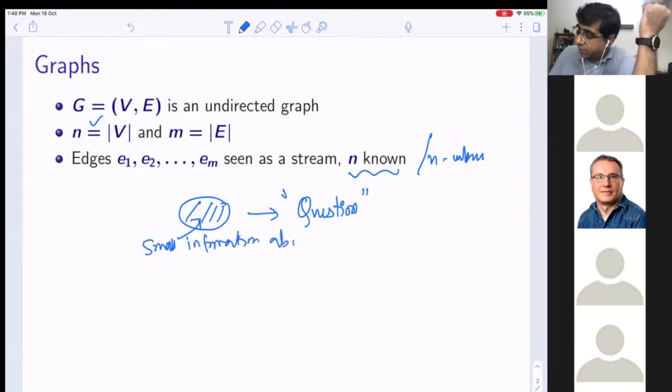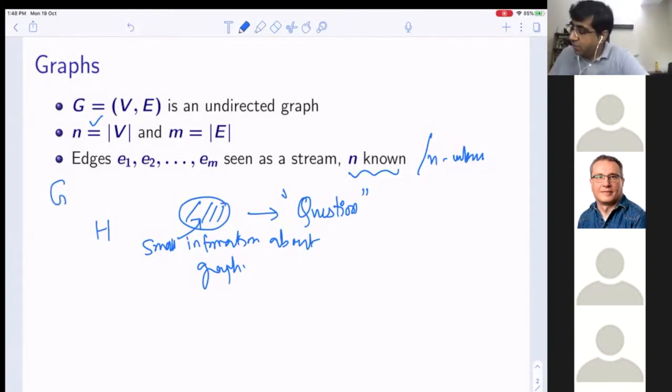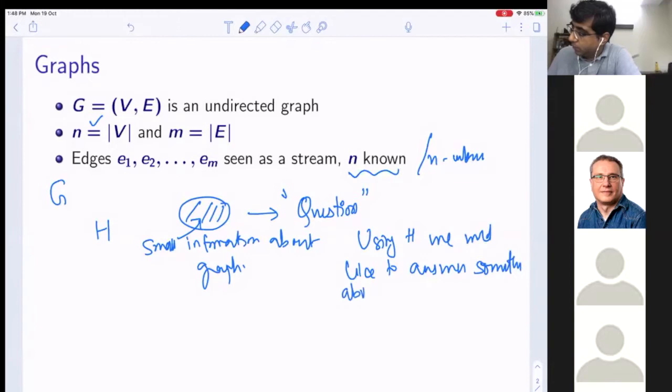Suppose the information we have kept is H, and the graph we have is G. At the end, using H, we would like to answer something about G. That is the whole idea.